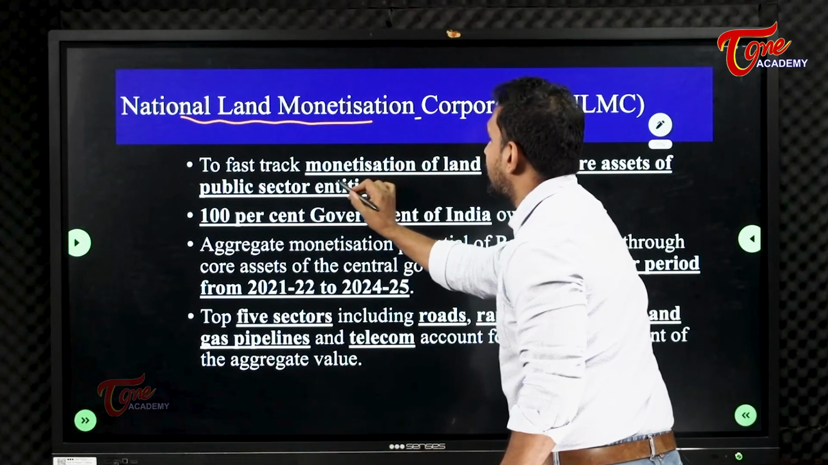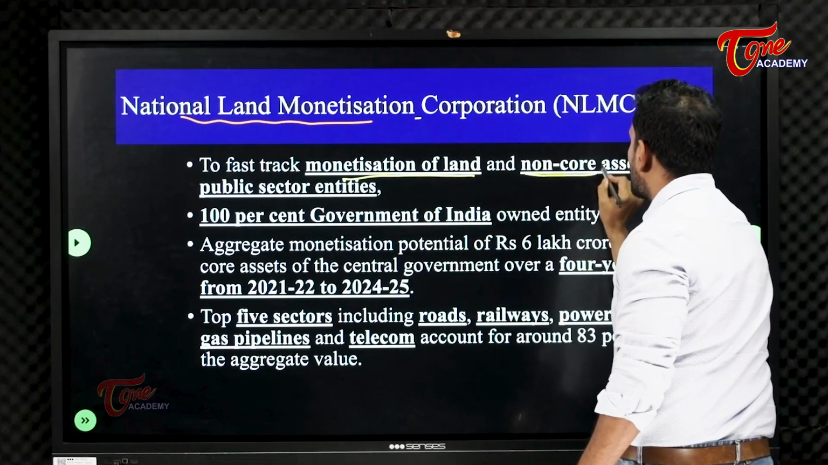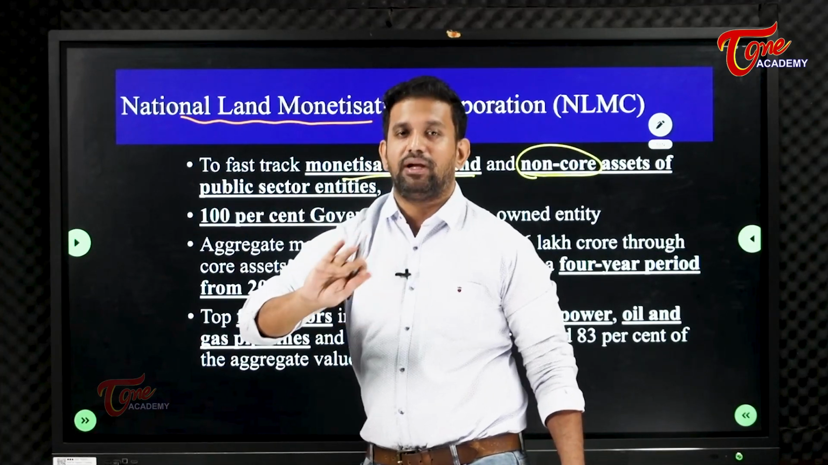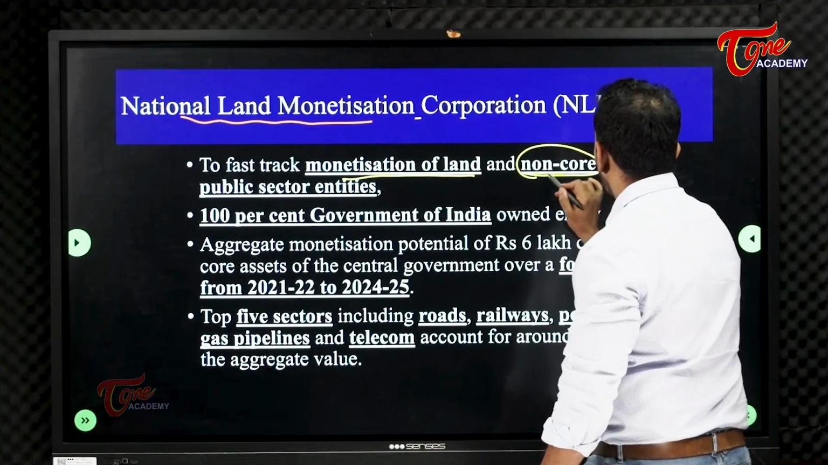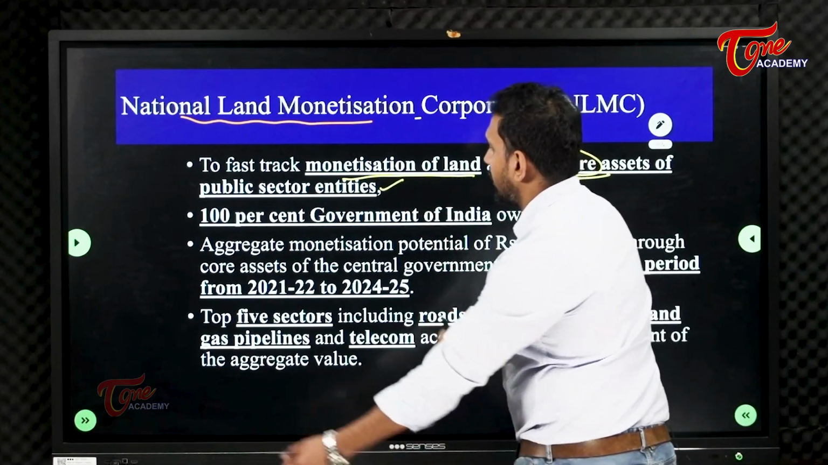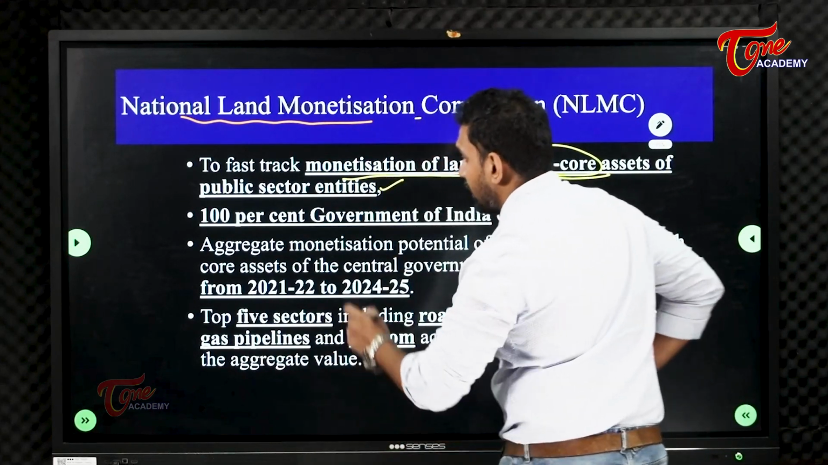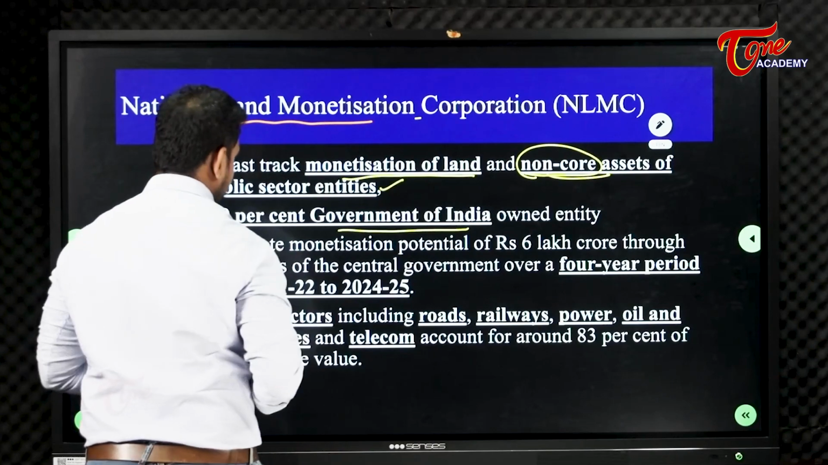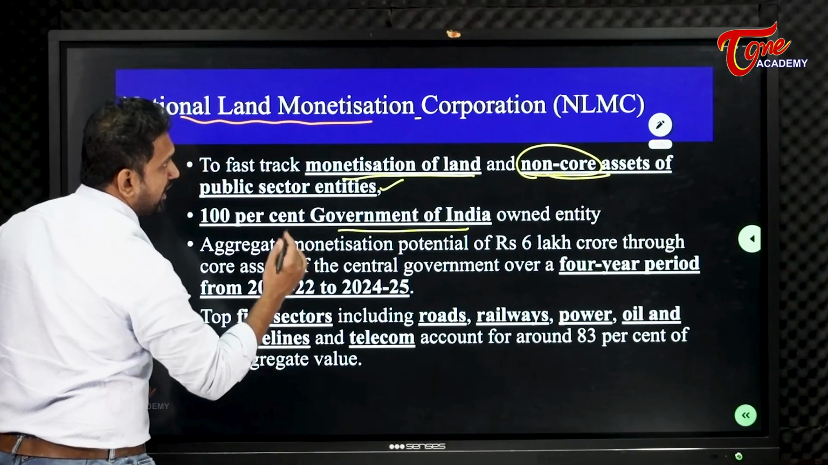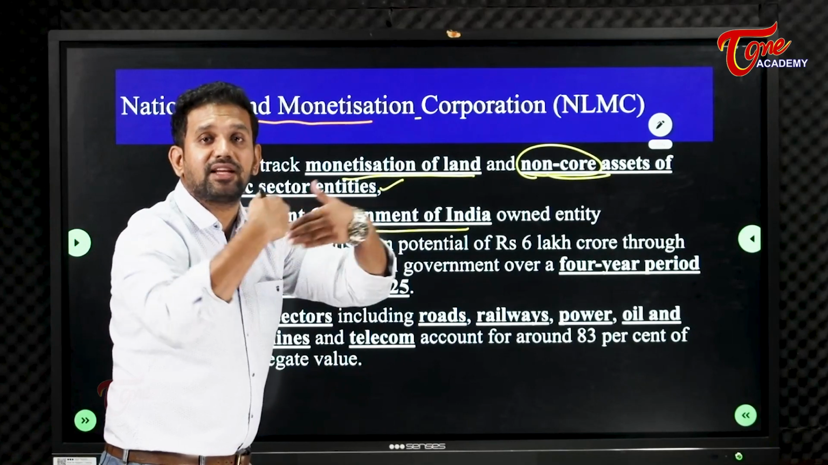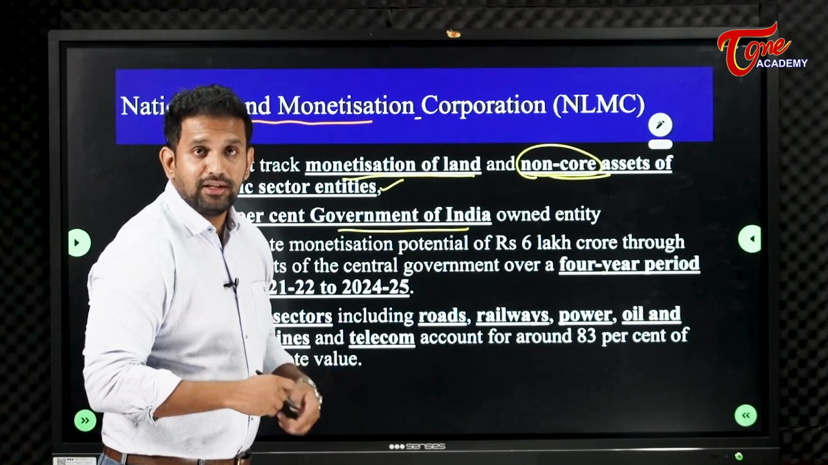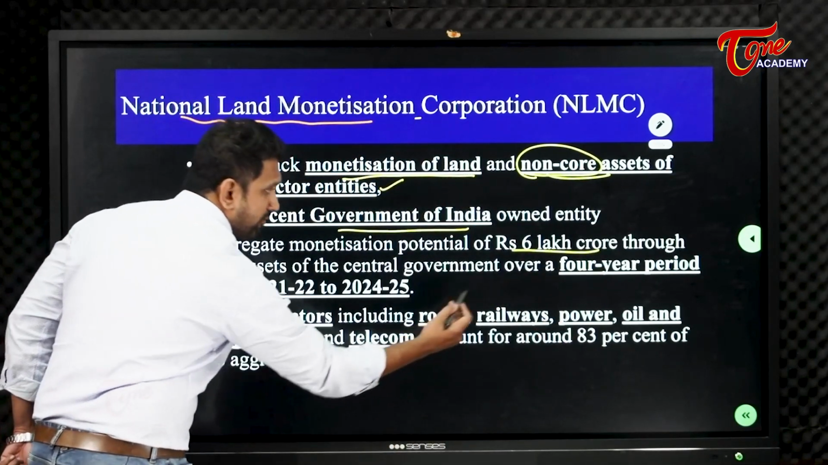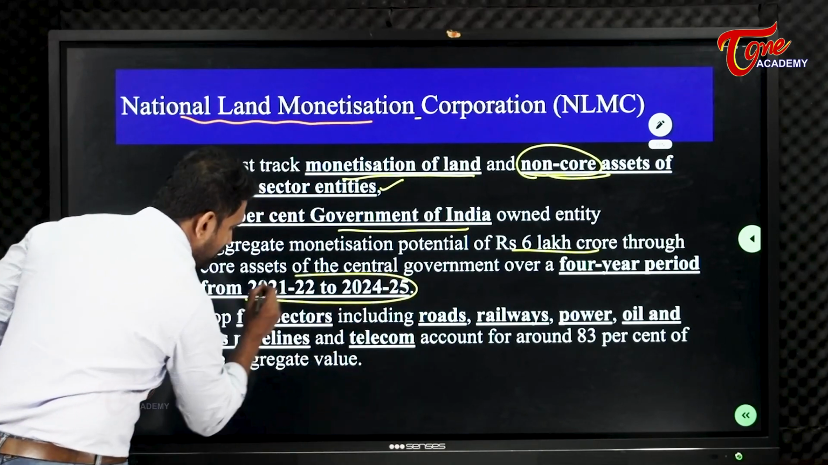To fast track monetization of land and non-core assets. Non-core assets means the lands which are waste, not important to the central government. Non-core assets of public sector enterprises. So this particular corporation was set up. It is a 100% Government of India unit, a company. The central government says that if they sell the land they own, they can get up to 6 lakh crore rupees. And they are going to implement this program for a 4-year period from 2021 to 2025.